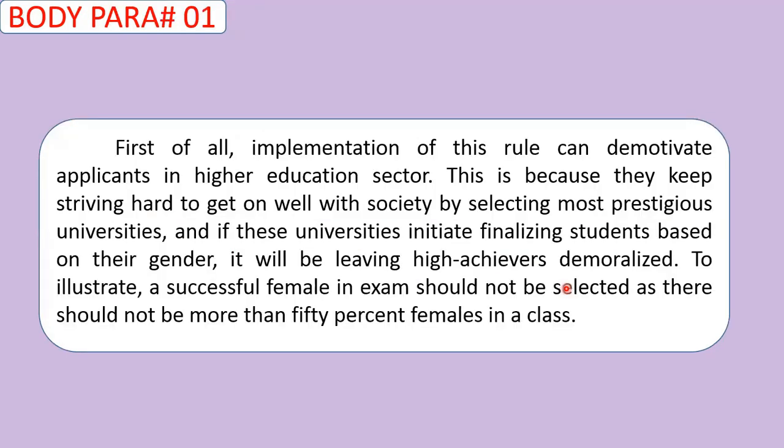Here comes body paragraph number 1. In body paragraph number 1, I can see, first of all, implementation of this rule can demotivate applicants in the higher education sector. This is because they keep striving hard to get on well with society by selecting most prestigious universities, and if these universities initiate finalizing students based on their gender, it will be leaving high achievers demoralized. To illustrate, a successful female in exam should not be selected, as there should not be more than 50% females in a class.